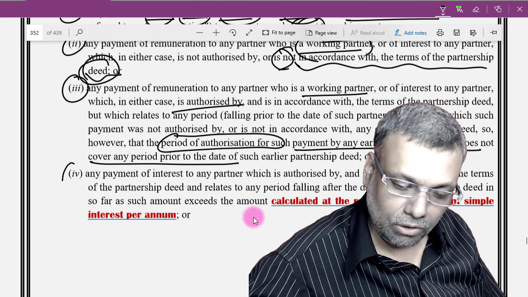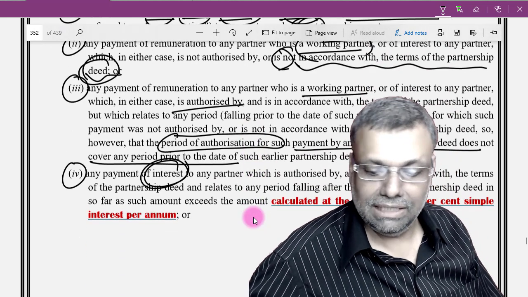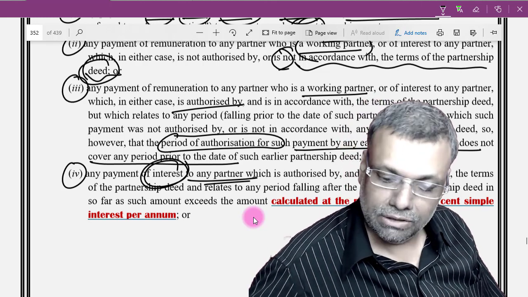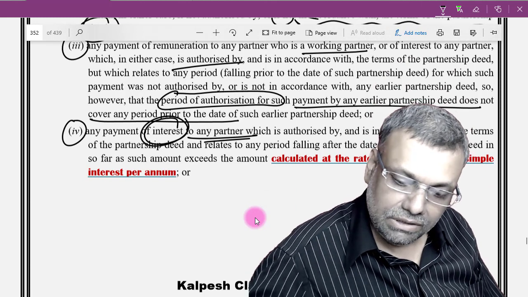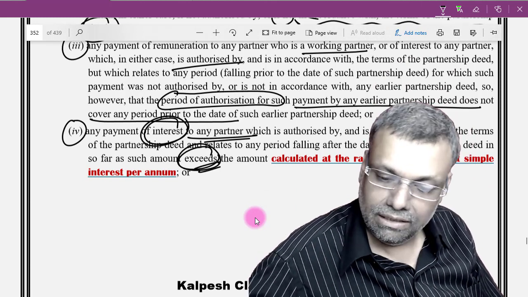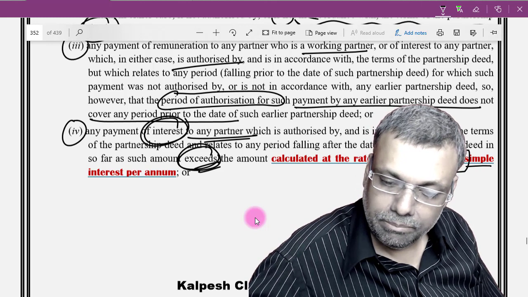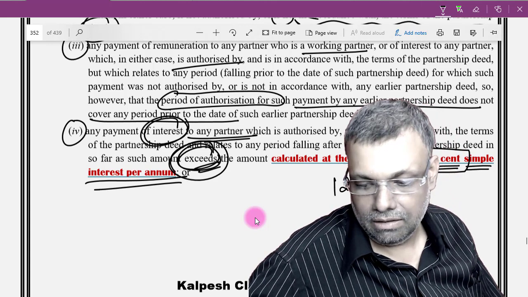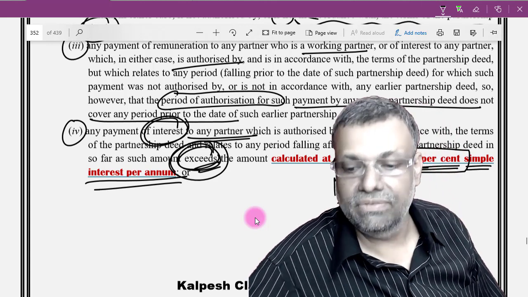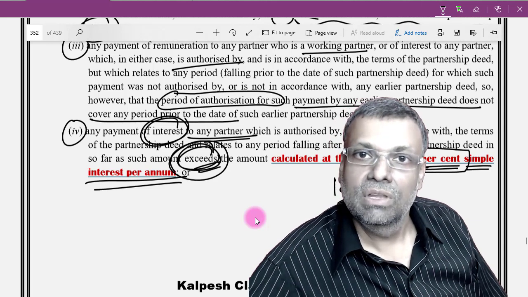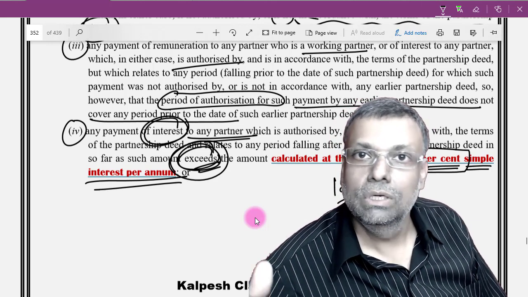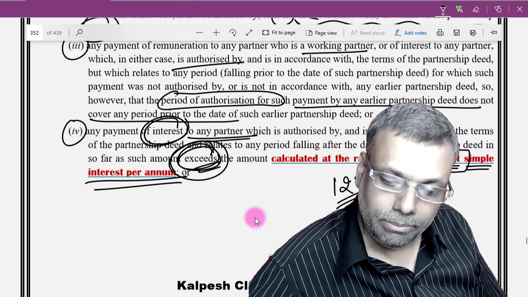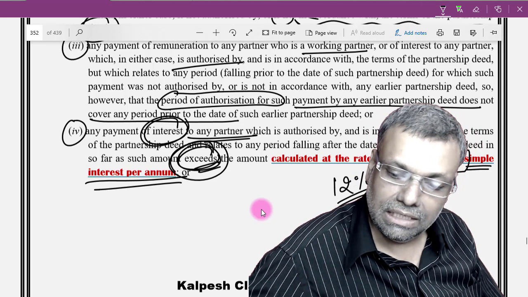Now subclause number 4, this is with respect to the interest transaction. Any payment of interest made to the partner of the partnership firm which is exceeding the rate of 12% simple interest per annum. So any interest paid by the firm to the partner which is exceeding 12% per annum simple interest shall not be allowed as a deduction, because this is a disallowing section.